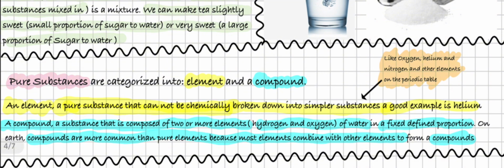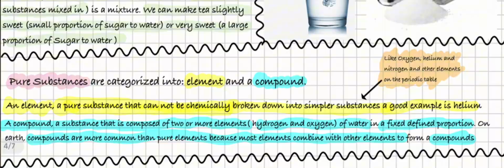A compound, on the other hand, is a substance that is composed of two or more elements, like hydrogen and oxygen in a water molecule. They are in a fixed, defined proportion, and on Earth, compounds are more common because elements tend to combine with other elements to form a compound.